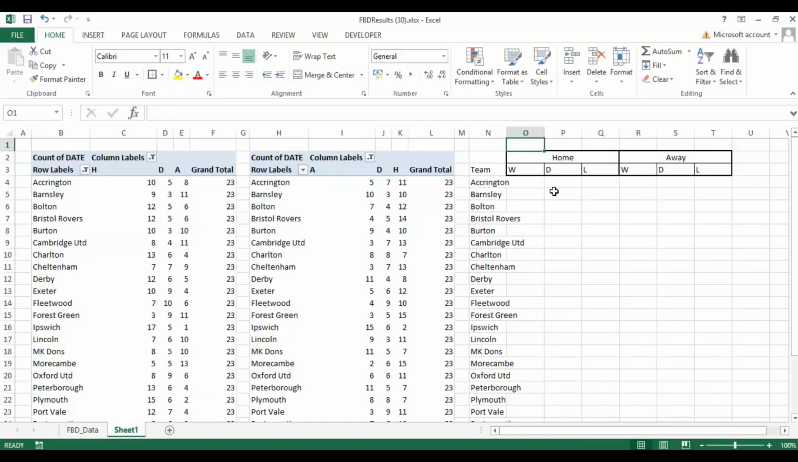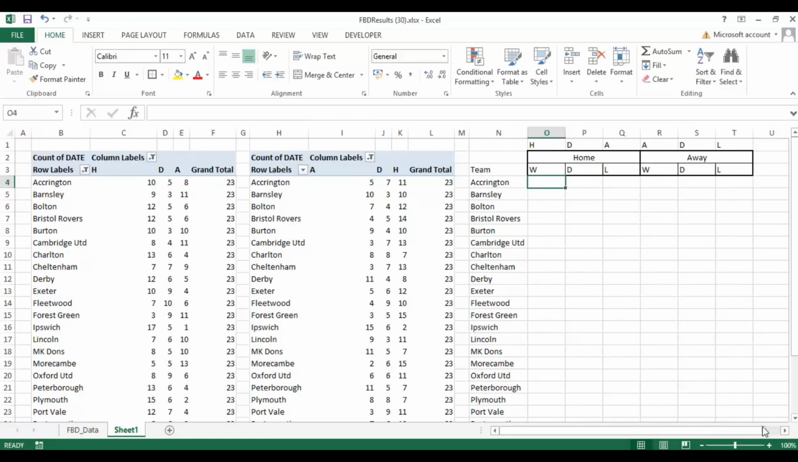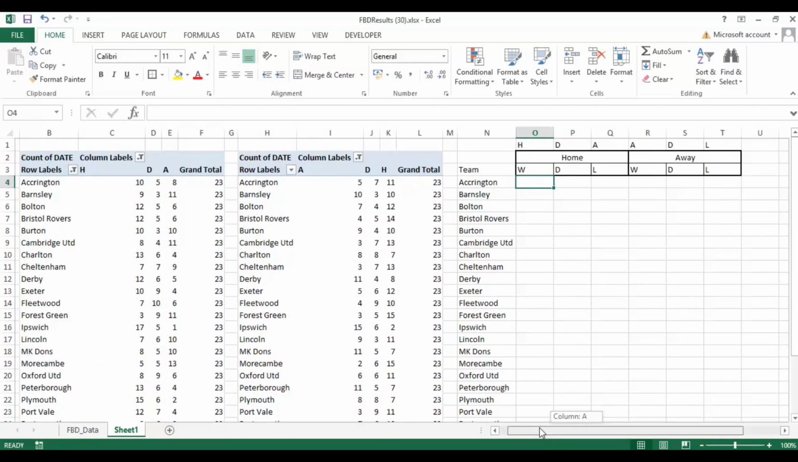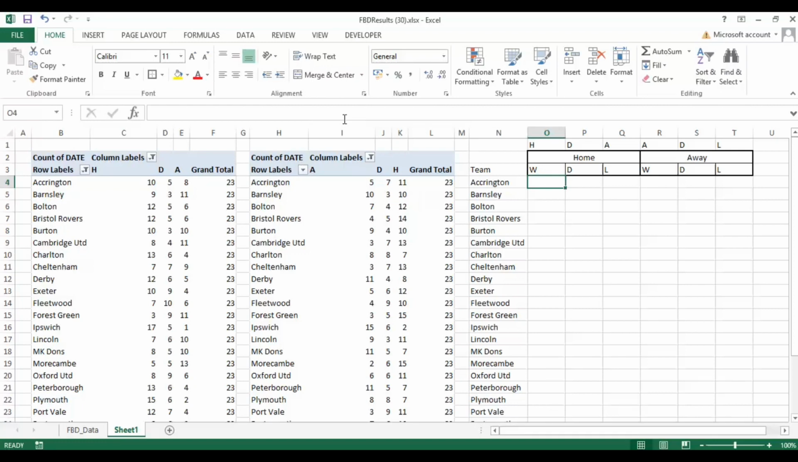Now what I'm going to do at the top here, because I'm going to use these in part of the formulas, is just going to put H, D and A. Because we're referencing H, D and A, we haven't used W, D and L. So I'm just going to put H, D and A and away, or A, D and L. Okay, and you'll see why in a second when I come to use the calculations. So what we're going to do in here is just put a number, and that's going to be the count of home wins that we predicted for Accrington.